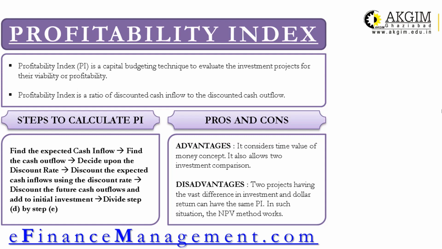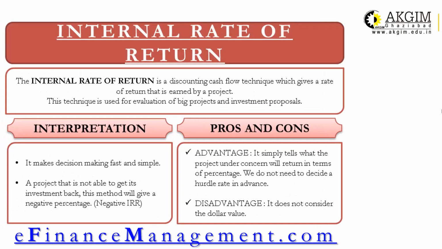What are the advantages? It considers time value of money, so it is also as good as your NPV. But when we compare NPV and PI, these two techniques, in that situation NPV will be preferred, because it will give you the value in rupees, the amount, rather than giving a ratio. Disadvantage: two projects having vast difference in the investment and the dollar return can have the same PI. Why is it so? Because it is a ratio. In that situation, NPV will be good, because an absolute figure will be given by NPV. So you can go with NPV.